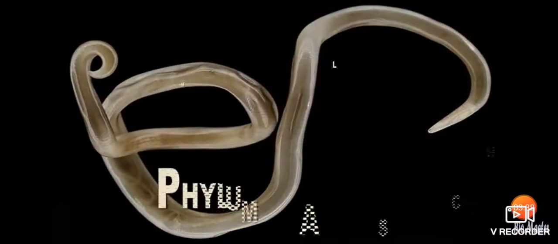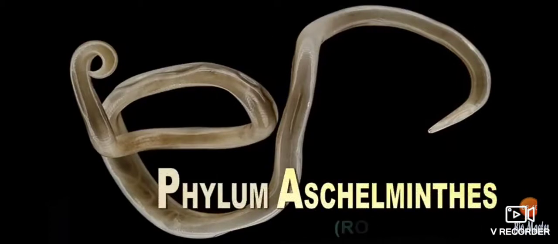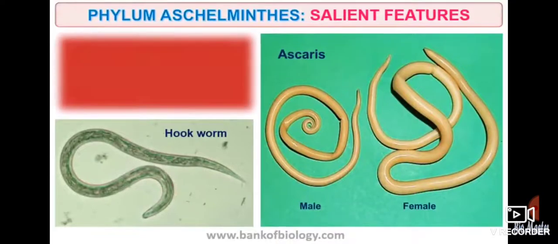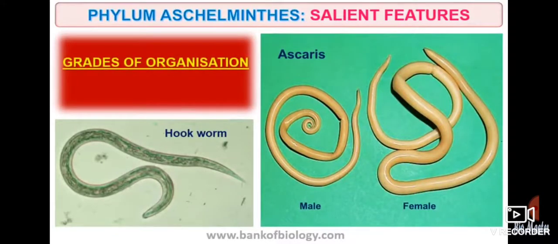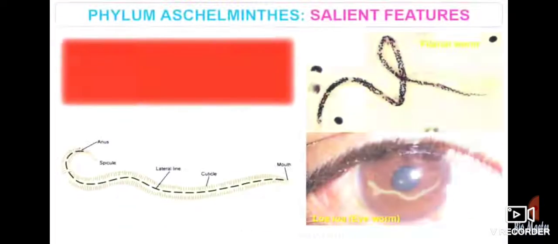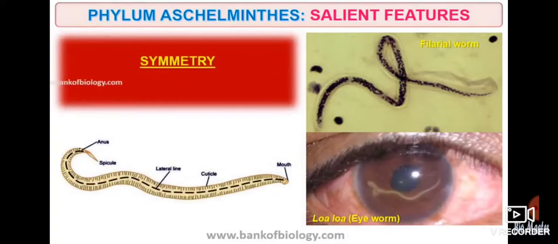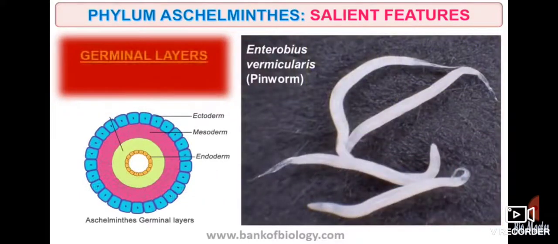Students, I will show you a small video regarding this phylum Aschelminthes, those which are called round worms. You can see examples given over here: Ascaris, the male and female, and the hookworm is also shown. Symmetry is bilateral. Filaria and Loa loa in the eyes, I told you it is present.